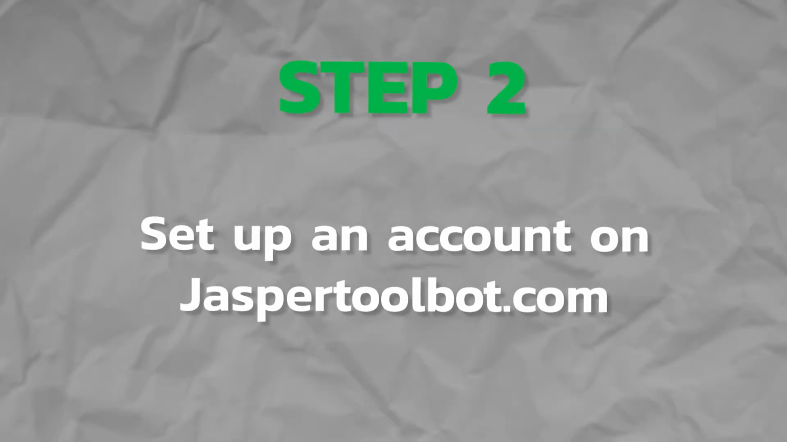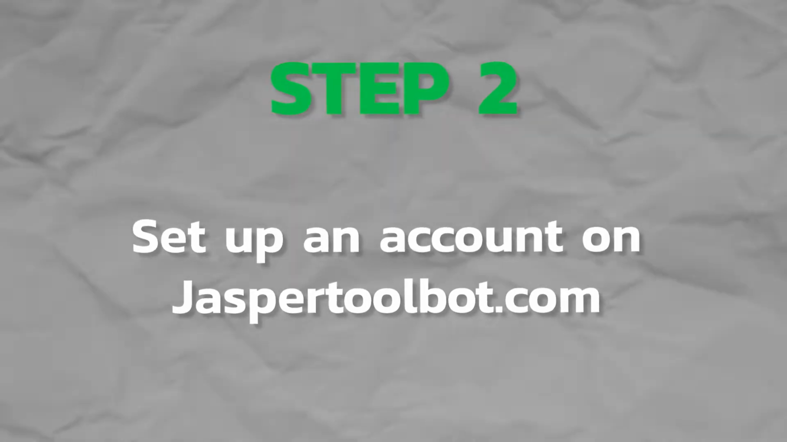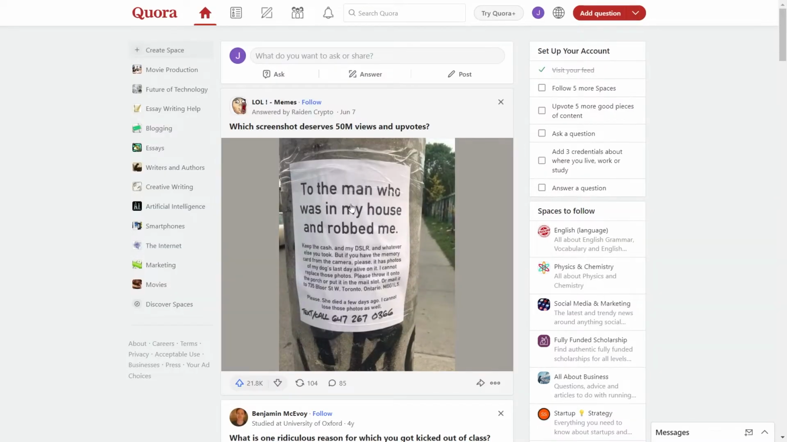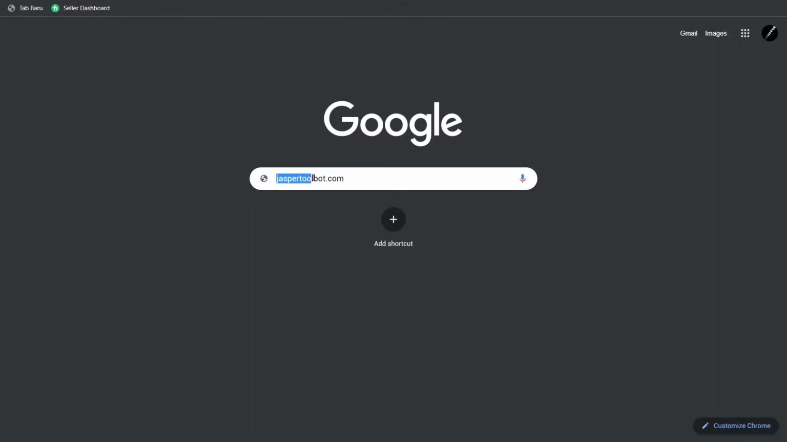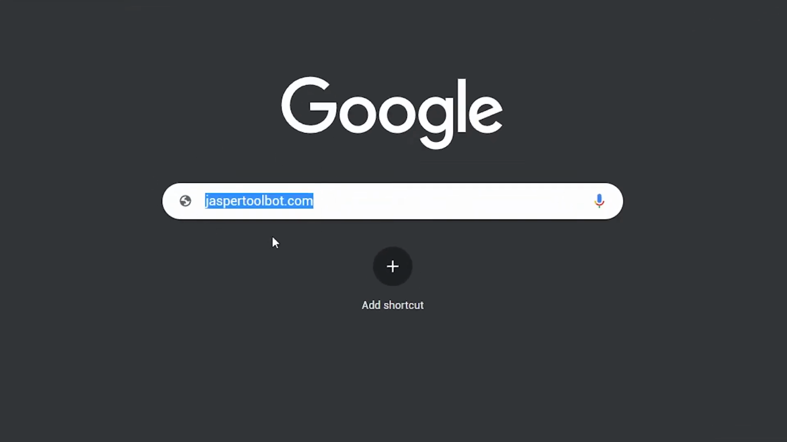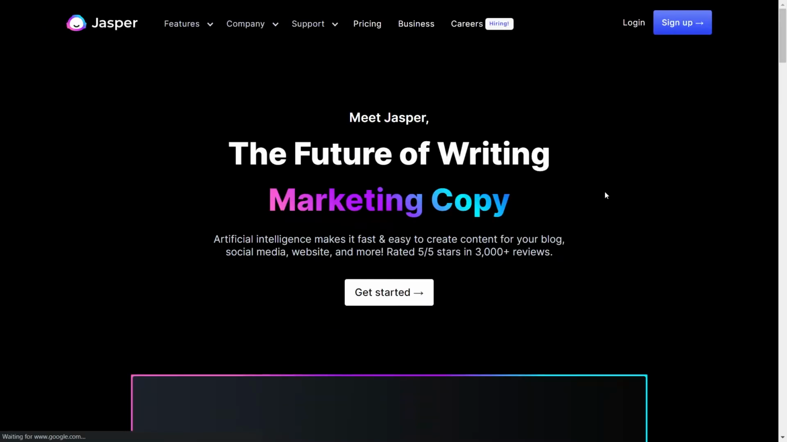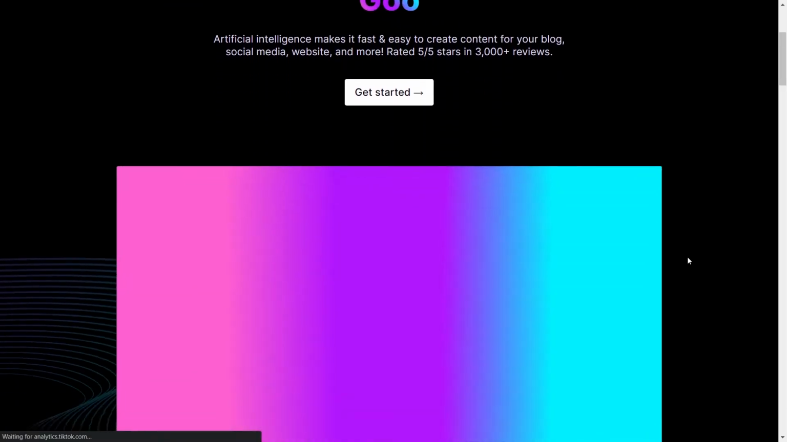Step 2. Set up an account on JasperToolbot.com. After you're done creating and finalizing your account on Quora, you will need to sign up on JasperToolbot.com. And this tool will assist you in generating a vast amount of questions you will be asking on Quora. But before we head on further, let us have a brief intro about JasperToolbot.com and how it works.